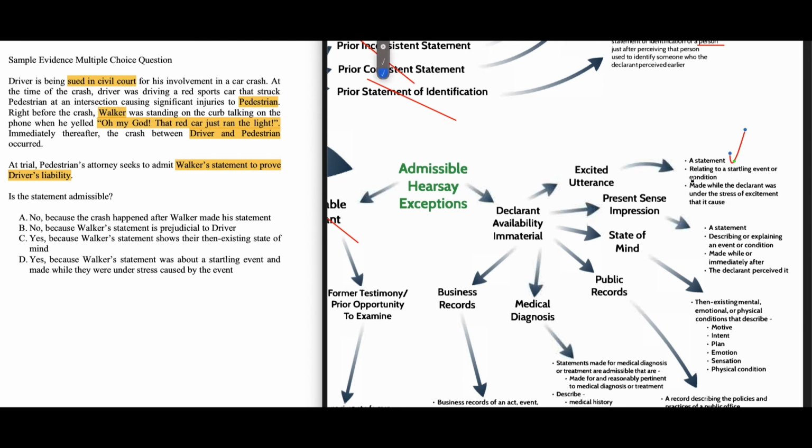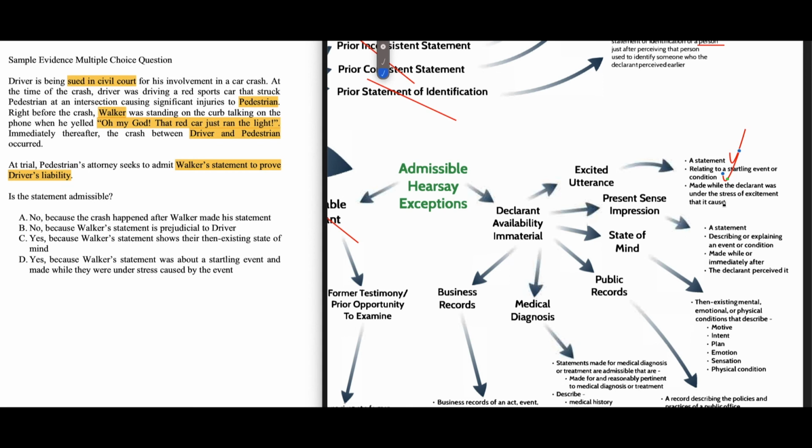Relating to a startling event or condition. Well, why did he yell, "Oh my God, that red car ran the light"? Because he presumably saw the car run the light just before a car crash occurred. So the second part is also met. Lastly, it's made while the declarant was under the stress of excitement that it caused. Okay, so why did he yell out, "Oh my God, that red car ran the light"?